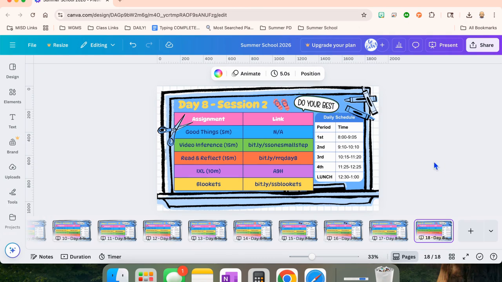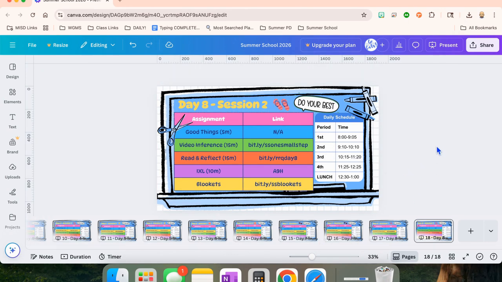And then in session two, because we don't have a reading passage to go over this last day, they're going to do good things. They're going to do a video inference. They're going to do read and reflect like we're used to doing. They're going to do IXL, and then we have several booklets for them to try out on their own for the rest of the time.